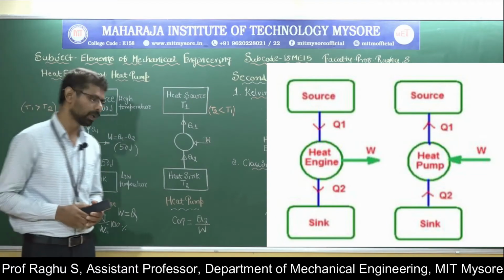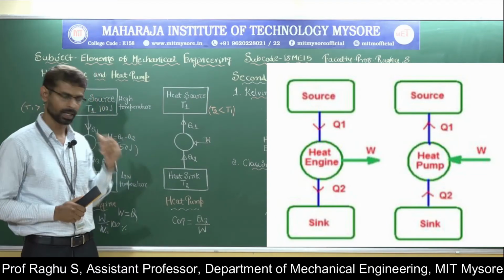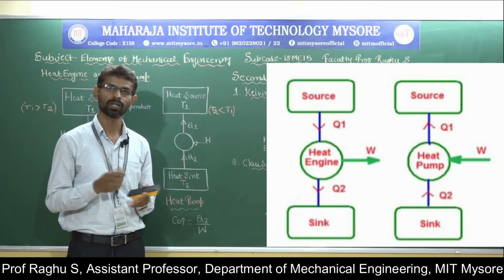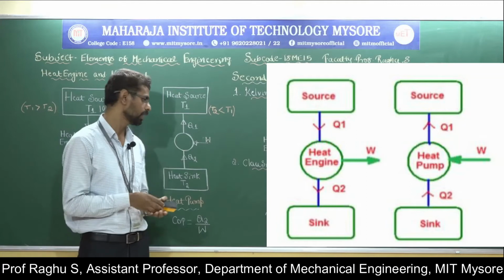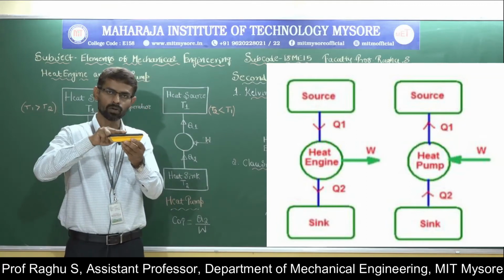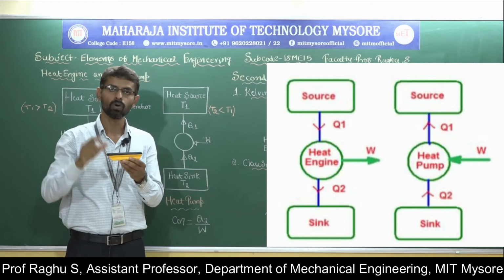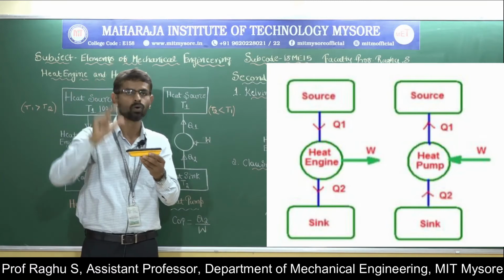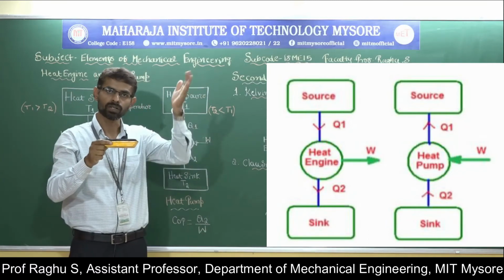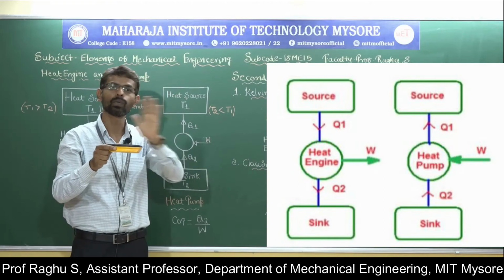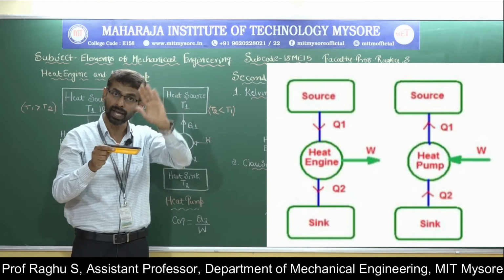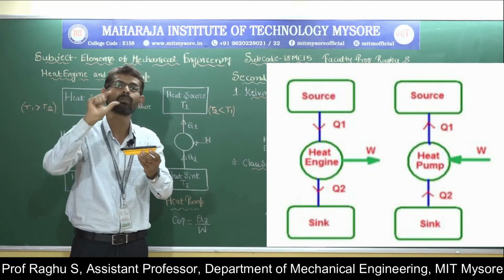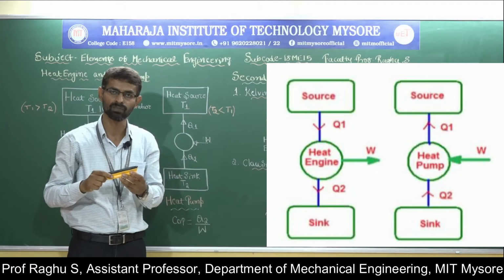Now let us come to the heat pump. Before discussing the heat pump, have you heard about a water pump? What is the function of a water pump? For example, here we have a ground floor and a top floor. In order to pump water from the ground floor to the top floor, we need a water pump. To send water from the top floor to the ground floor, we do not require any device. Water flows naturally. But to supply water from the ground floor to the top floor, we need a pump. So that is a water pump.